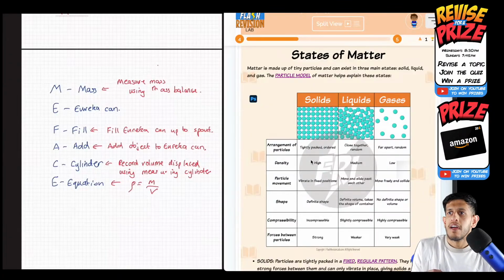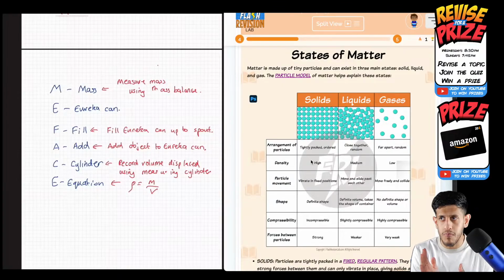And then in terms of their shape, because the particles are close together, it's very rigid. It doesn't really change shape in a solid. Whereas on the flip side, a gas, the particles are very free in their motion, so it doesn't have a definite shape. And liquid is somewhere in between the two. It can take the shape of any container it sits in.